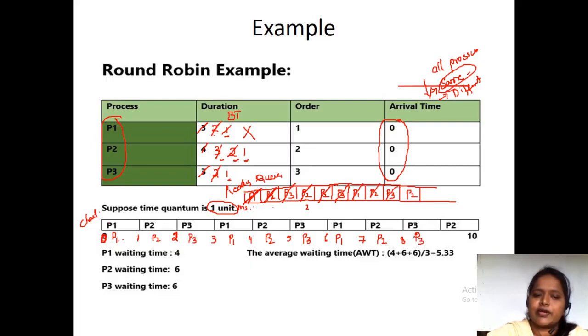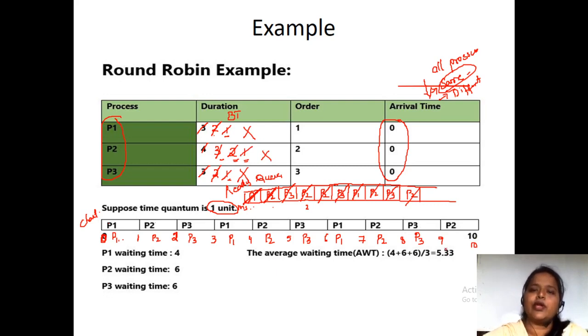So we'll be going to get P3. P3 needs 1 millisecond. So now P3's task is also completed, so we need not put P3 back into the ready queue again. Why? Because P3 has completed its task. P3 executes for 9 milliseconds and finally P2. P2 is the only thing left. P2 has 1 millisecond. So we'll be left with 10 milliseconds.